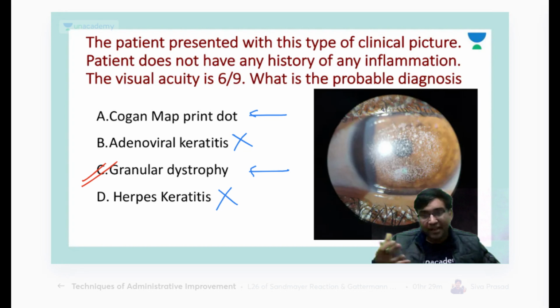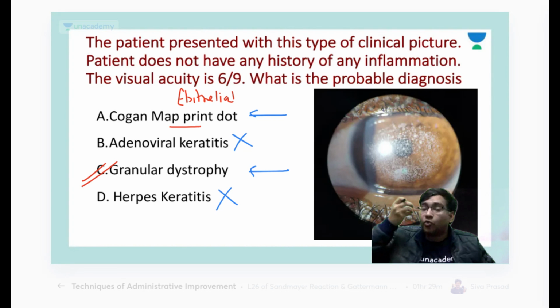Cogan map-dot-fingerprint dystrophy is a corneal dystrophy, an epithelial dystrophy. Whenever the patient has it, the patient would have epithelial defects. So how would the patient come? The patient would come with a lot of watering, haziness, and say, sir, I am having a lot of pain in the eye, because the cornea has a lot of sensation.